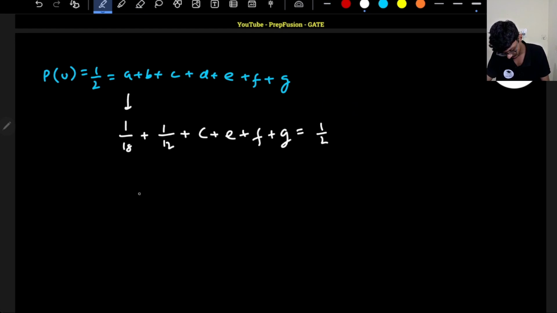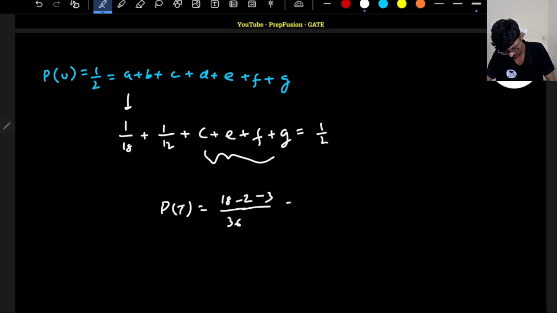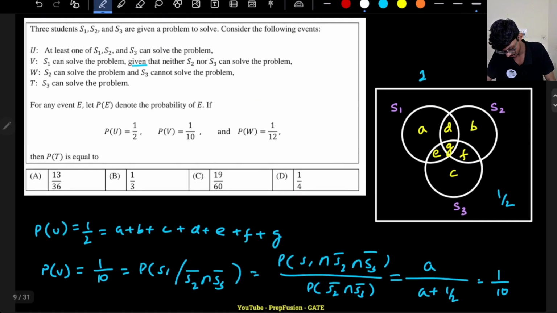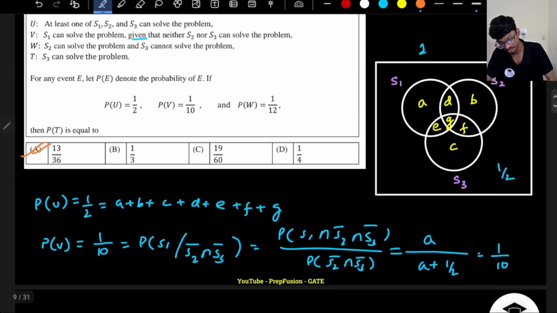So from here I can easily find out, this is what they are asking me. So probability of T equals to 1 by 2 minus all this. So basically I have to get to a common denominator. So 36 I can get. So this will be 18 minus 2 minus 3. So this is 5, so 13 by 36 comes out to be 13 by 36, which is present in option A. So this question is also pretty elegant.